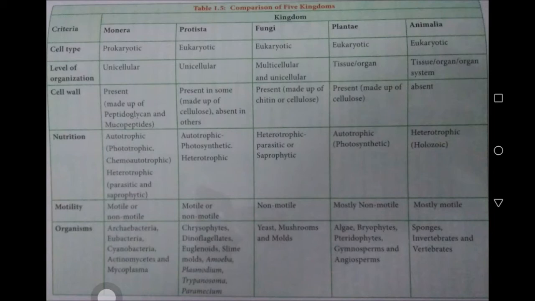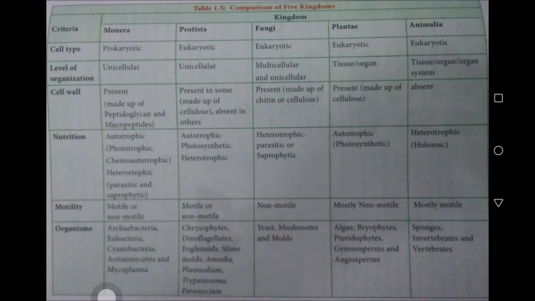As far as nutrition is concerned, the kingdom Monera is autotrophic, photoautotrophic and chemoautotrophic. Some of the organisms are heterotrophic. They lead a parasitic and saprophytic mode of life. In Protista, autotrophic, photosynthetic and heterotrophic organisms are included.